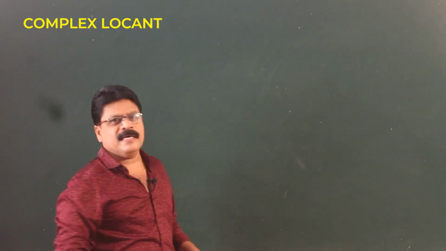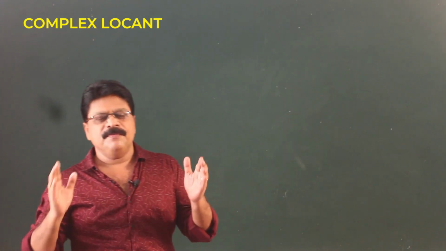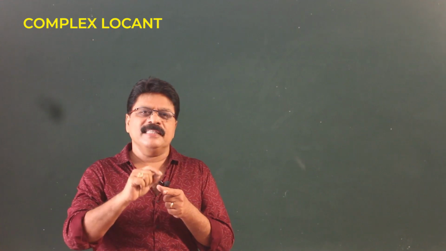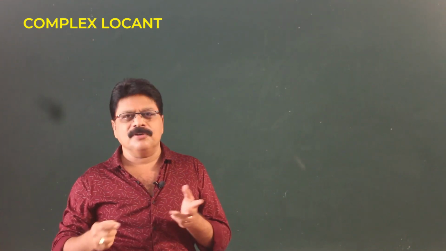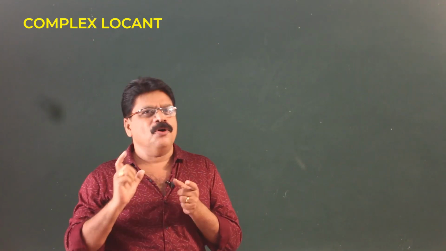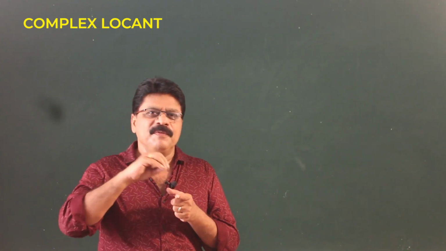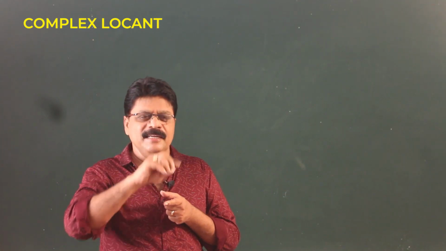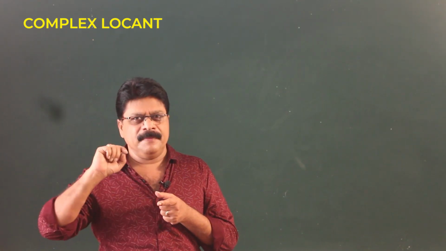To summarize, I will again repeat, if there are certain locants which cannot be generally called methyl, ethyl, propyl or hydroxy or cyano, etc., we call such locants a complex locant. Whenever we are to name a complex locant, find out the first carbon directly bonded to the main chain.